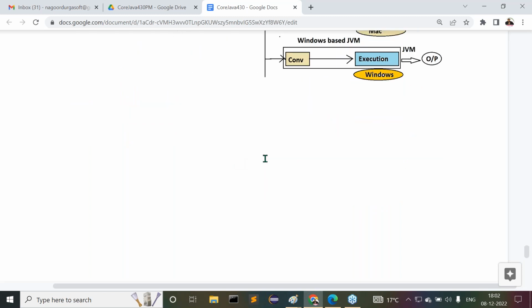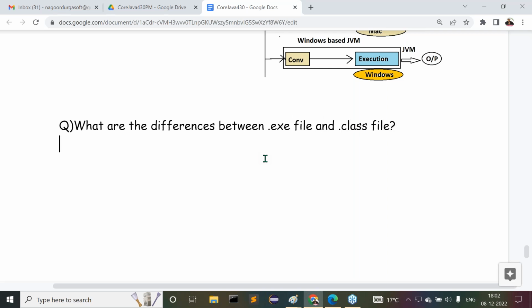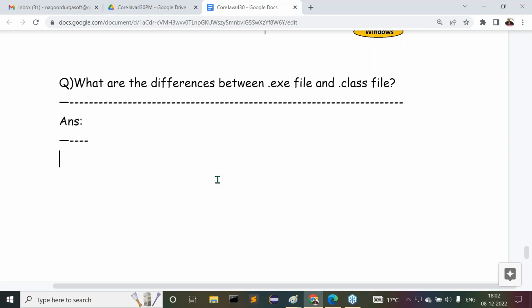But here we have a question. One important interview question is available. What are the differences between .exe file and .class file? This is a question, guys. What are the differences between .exe file and .class file? Here we have to provide an answer for this particular question. Clear? All of you are getting clarity on this point now?